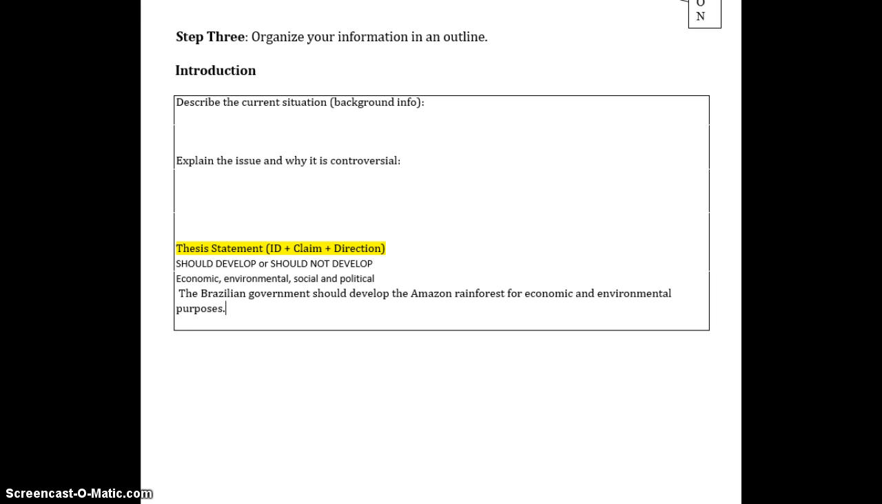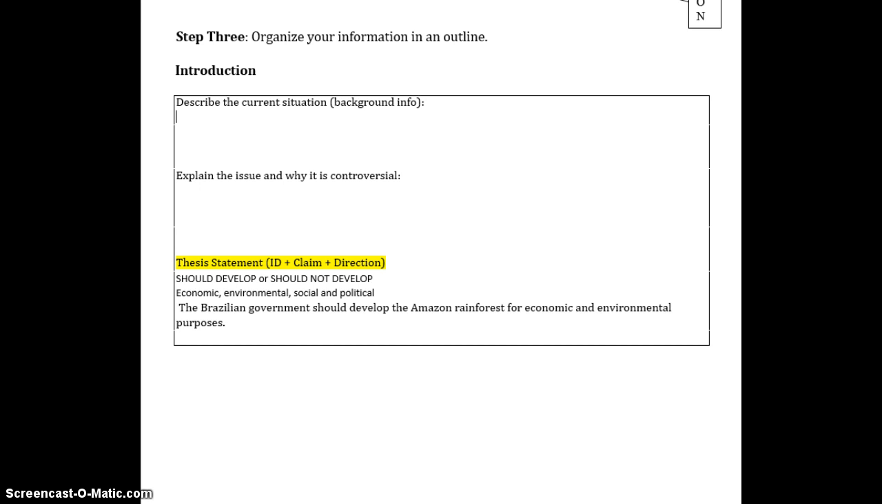Notice I mentioned the 2 types of reasons that I am giving to support my answer, should develop. This sentence answers the questions and informs Mr. Rapp and I about which type of evidence you are going to use to support your choice.